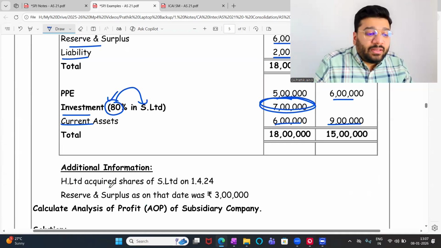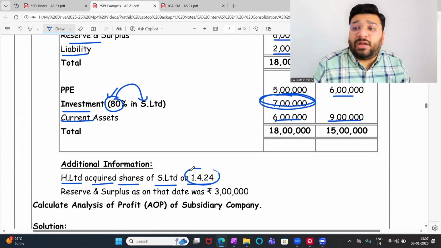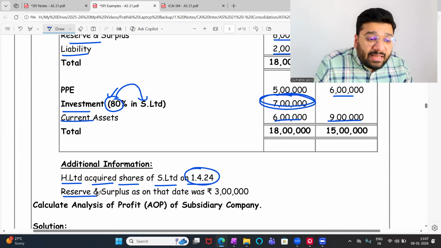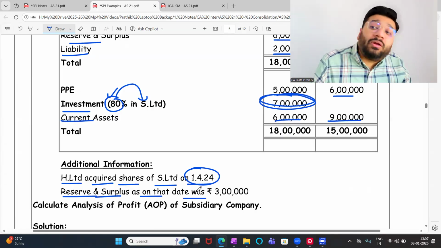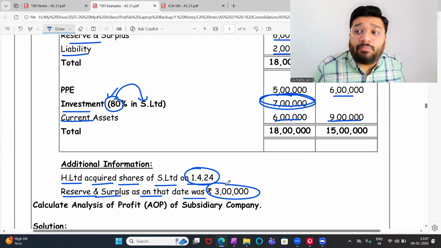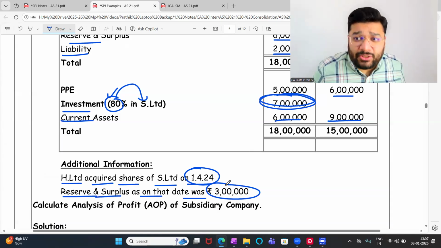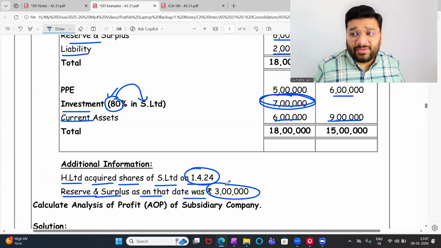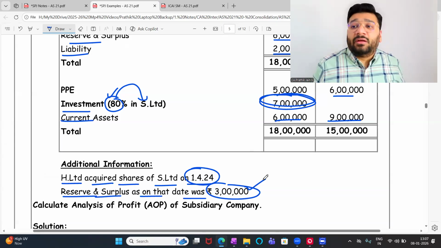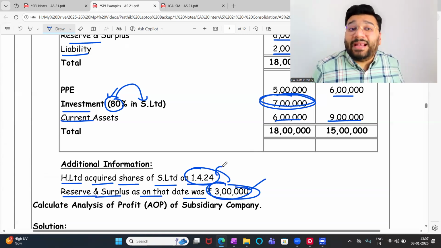Okay. H Limited acquired shares of S Limited on 1/4/24. The date of acquisition is given, which is important for me to prepare the AOP. Reserve and surplus on that date. Is this pre-acquisition profit, or during the year profit, or closing balance? Closing balance of last year. Am I preparing last year's balance sheet? No. This is the opening balance of the current year. More than that, what is important is the profit on the date of acquisition.